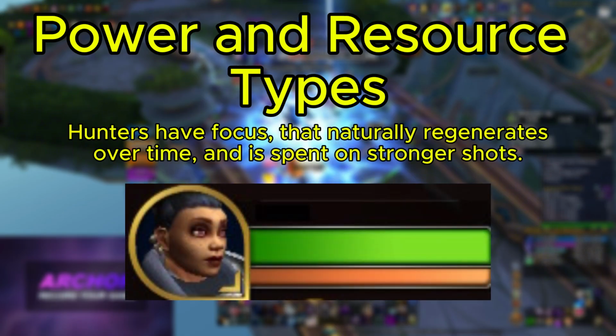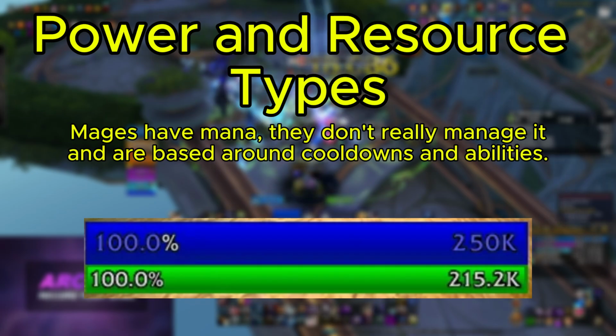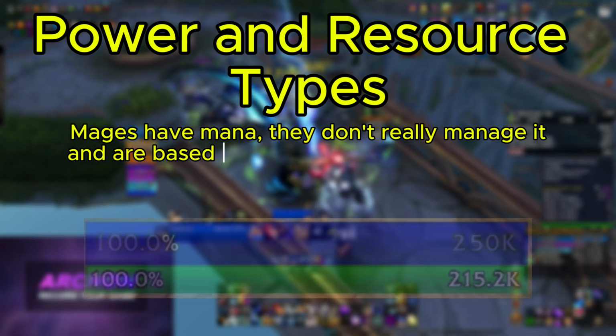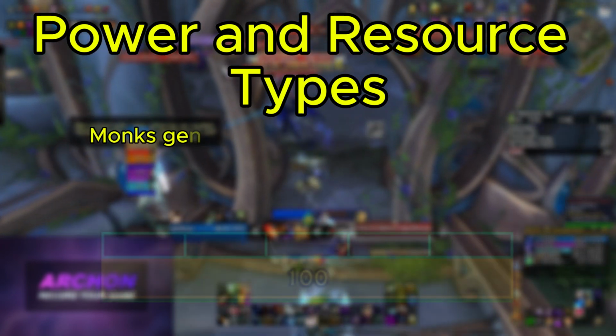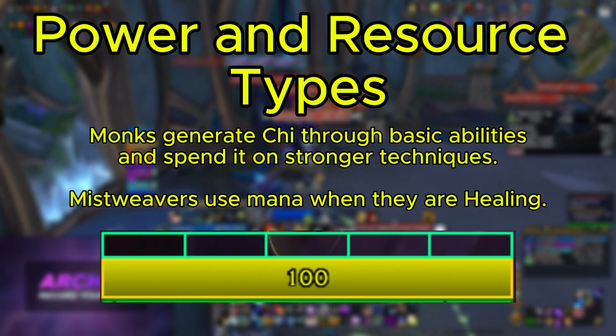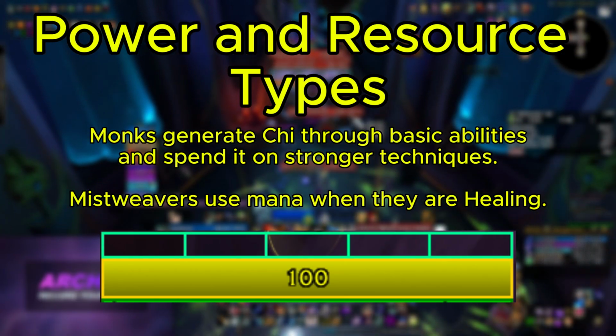Hunters spend focus on more powerful shots and it naturally regenerates over time. Mages have mana but don't really manage it and are more based around cooldowns and abilities, except for arcane mages who generate arcane charges to empower their casts. Monks generate chi through their basic abilities and spend it on stronger techniques. Mistweavers also use mana when they heal.